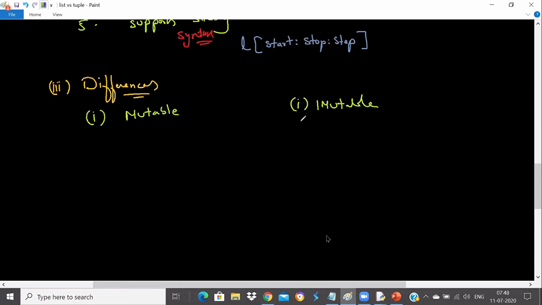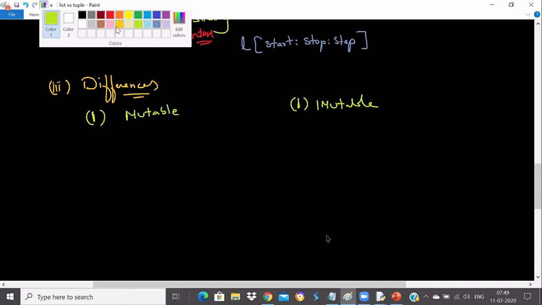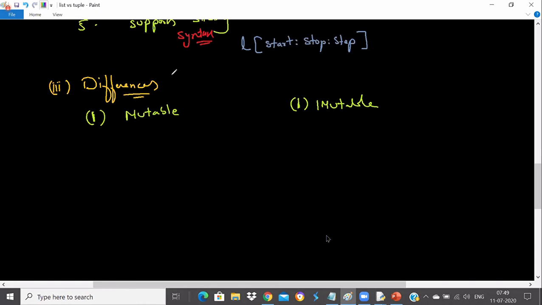Here in this point you will get when to use list and when to use tuple. Listen very carefully to what is meant by mutable and immutable. We already saw this, but let us see it again with an example, so that if anybody asks you for a difference between list and tuple, the first thing that comes to your mind is that list is mutable but tuple is immutable, meaning list can be changed, but tuple cannot be changed.